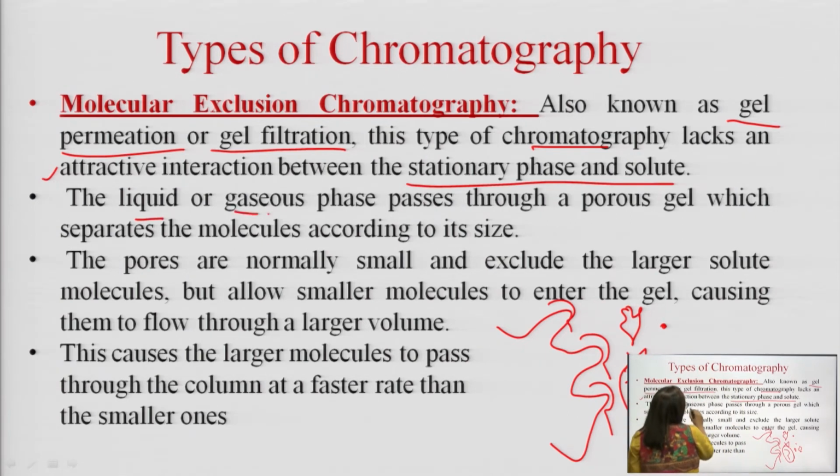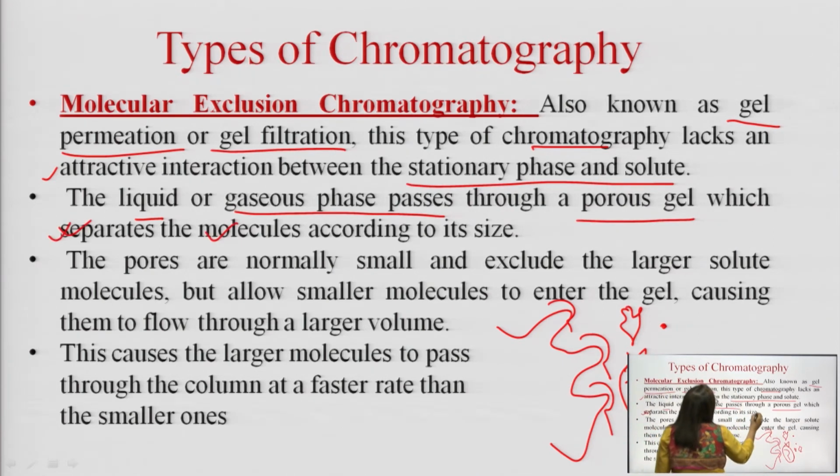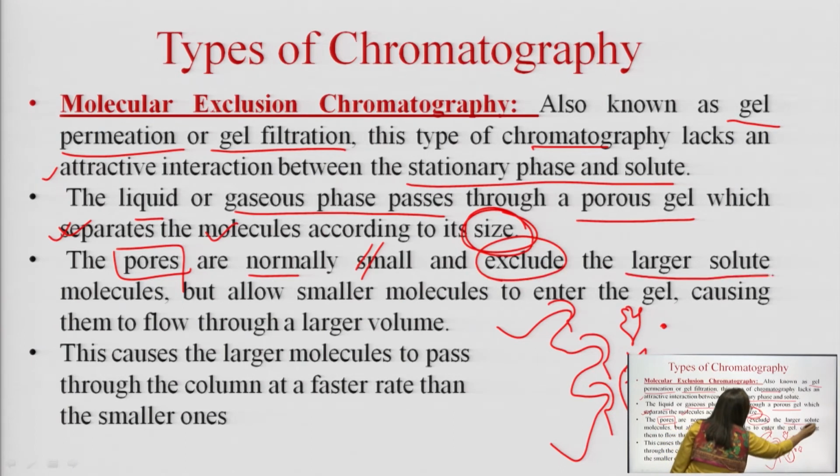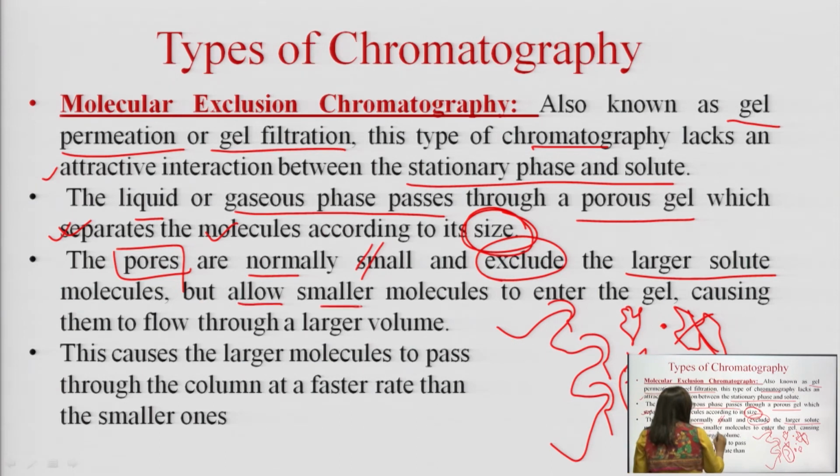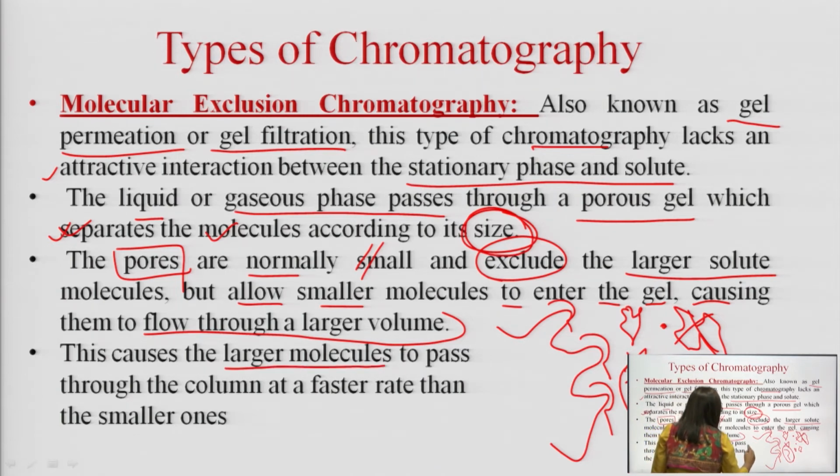The liquid or gaseous phase passes through a porous gel which separates the molecules according to their size. The pores here are normally small and exclude the larger solutes. Any larger solutes would be excluded, okay, but allow smaller molecules to enter into the gel, causing them to flow through a larger volume. This causes the larger molecules to pass through the column first, at a faster rate than the smaller ones.